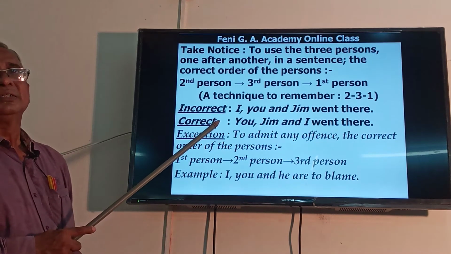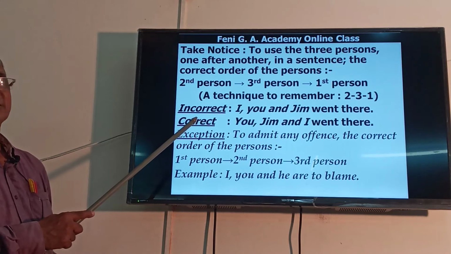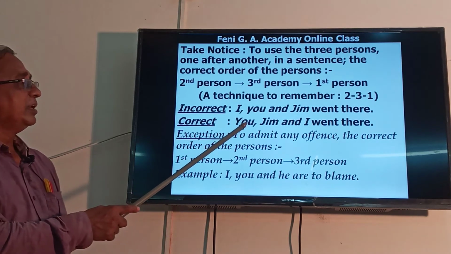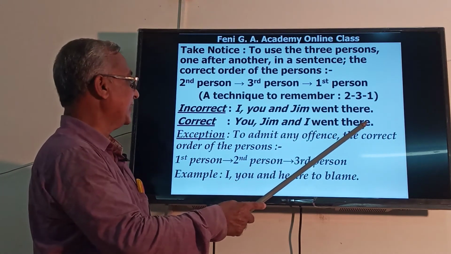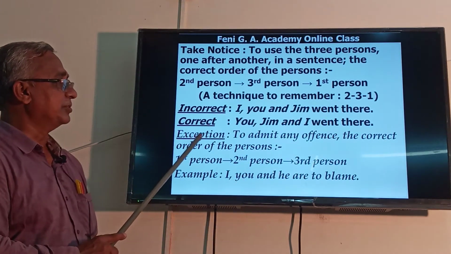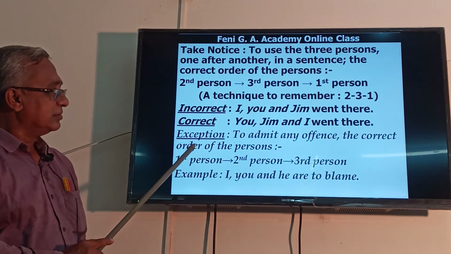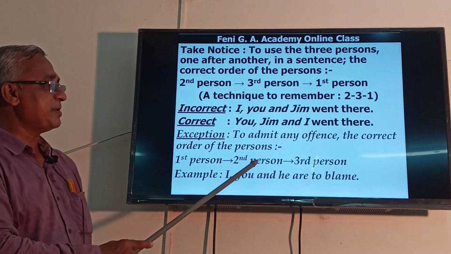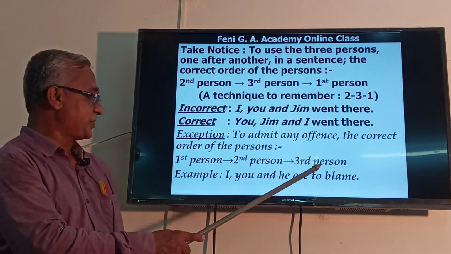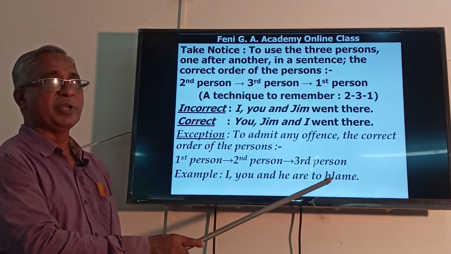The correct sentence will be: You, Jean, and I went there. Exception. To admit any offense, the correct order of the three persons is first person, then second person, and lastly third person. Example: I, you, and he are to blame.